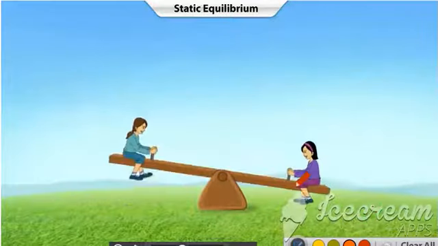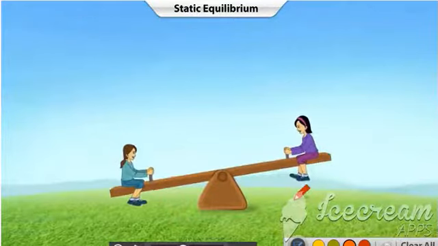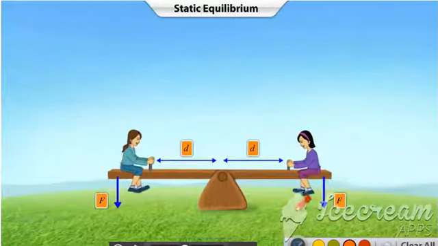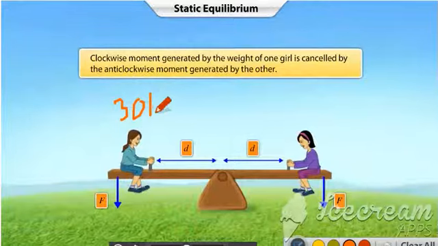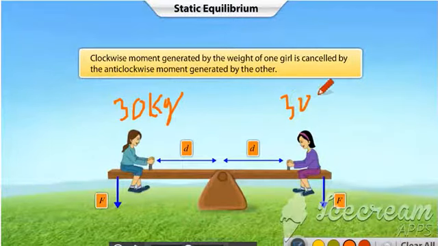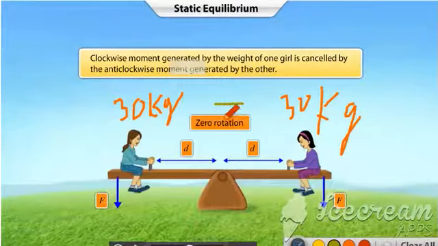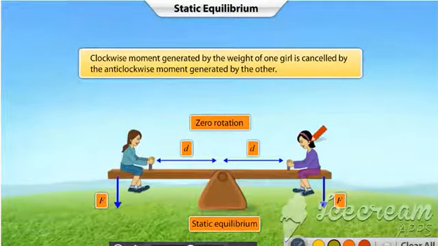Look at the two girls sitting on the seesaw. Assume that the girls are of the same weight and are sitting at the same distance from the fulcrum. In this case, the clockwise moment generated by the weight of one girl is cancelled by the anti-clockwise moment generated by the other. Since the seesaw does not undergo any rotational motion, we can say that it is in the state of static equilibrium.